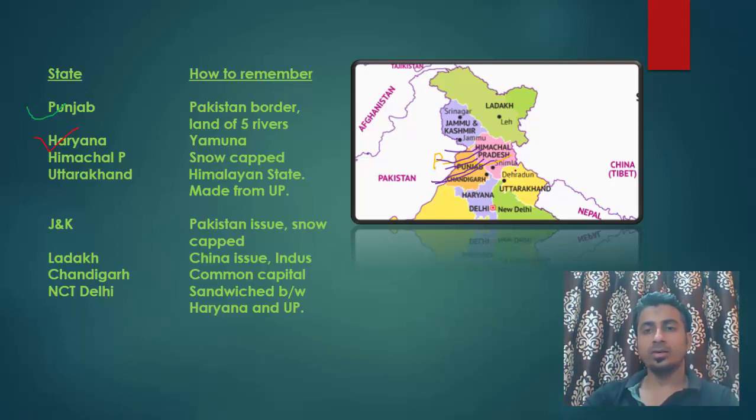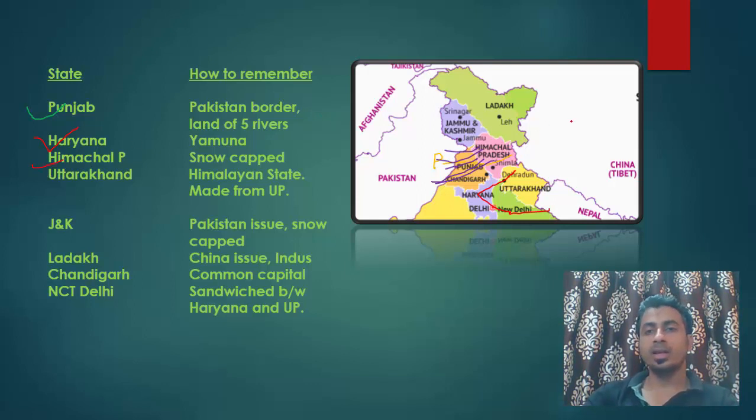See, Yamuna originates from Uttarakhand, from Yamunotri Glacier, and then it flows through Uttar Pradesh into Haryana. Then in Delhi, you know, in Delhi we have got Yamuna. It is very dirty. So now you can remember that Yamuna comes to Delhi through Haryana. So where is Haryana? It is north of Delhi and southwest of Uttarakhand, because Yamuna is coming from Uttarakhand into Haryana. So now you remember, right?